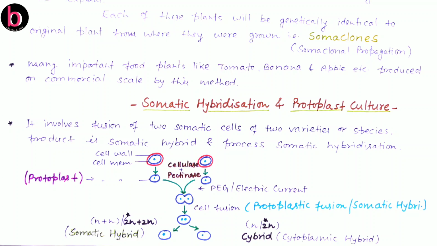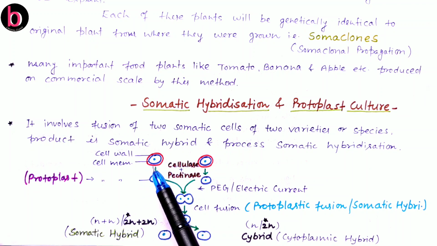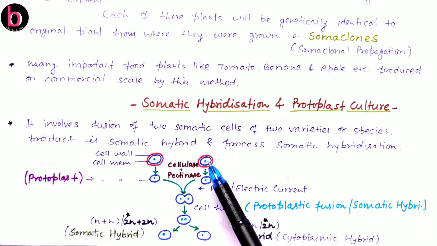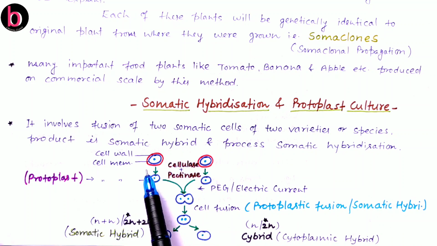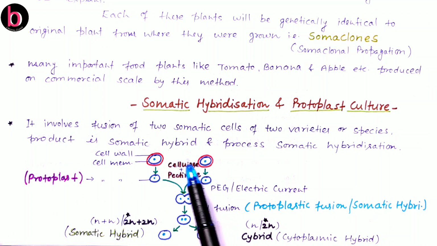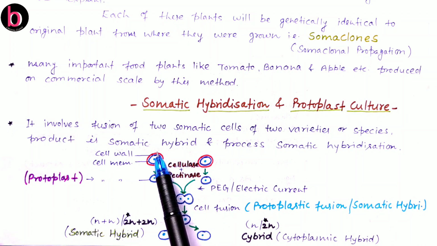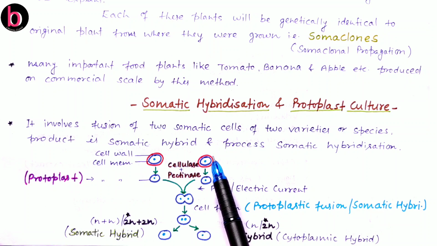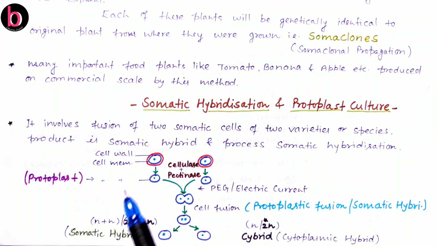Now, what is the methodology? First of all, we have to take two different cells. For example, this cell is taken from potato and this cell is taken from tomato. They are both individual cells. As we know, around each plant cell there is a cell wall, just outside the cell membrane. Both cells are similar, meaning this is from the potato side and this is from the tomato side, but the cellular composition is almost the same, meaning they carry a nucleus with cytoplasm and all other cell organelles.